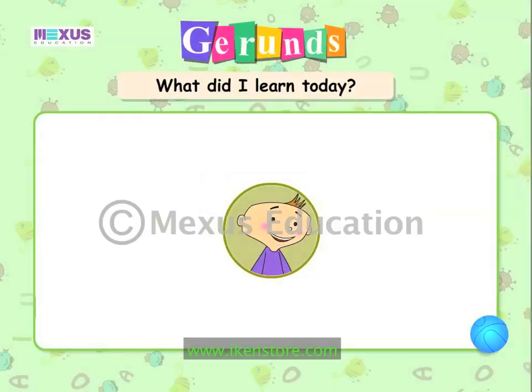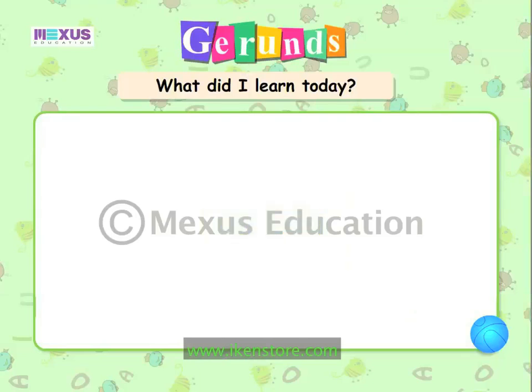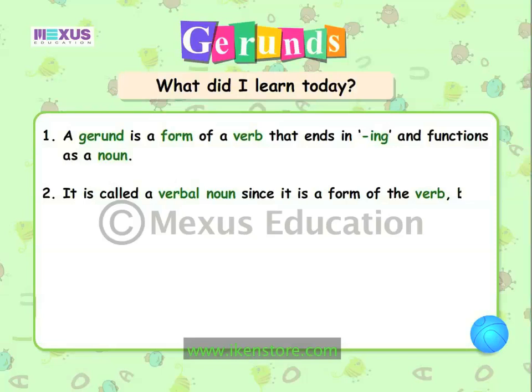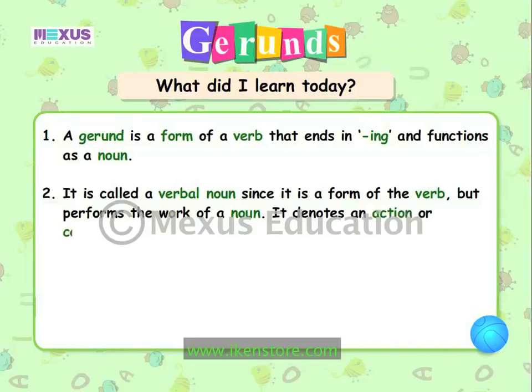Hey friends, learning gerunds was as easy as planning our list of activities for the summer holidays. So, let's revise all that we have learnt in the lesson on gerunds. A gerund is a form of verb that ends in ing and functions as a noun. It is called a verbal noun since it is a form of the verb but performs the work of a noun. It denotes an action or condition since it is derived from a verb.